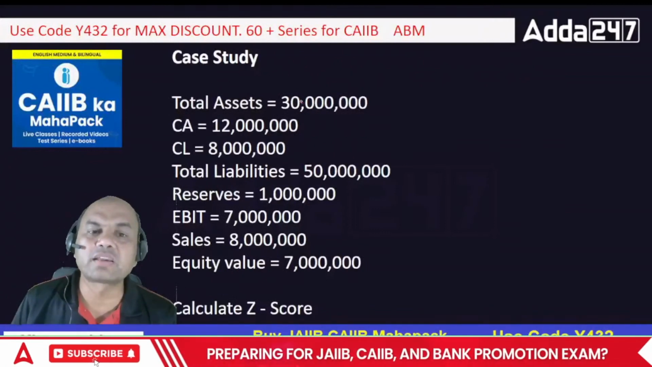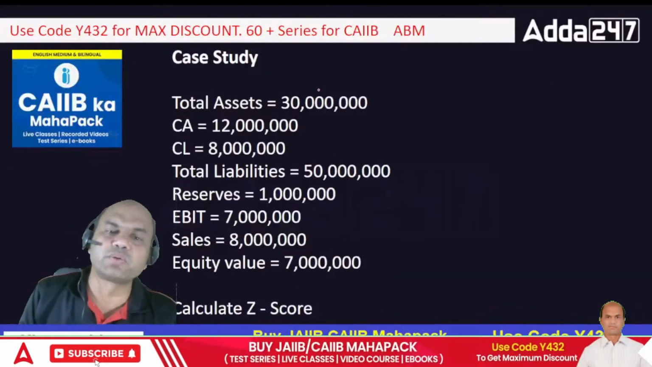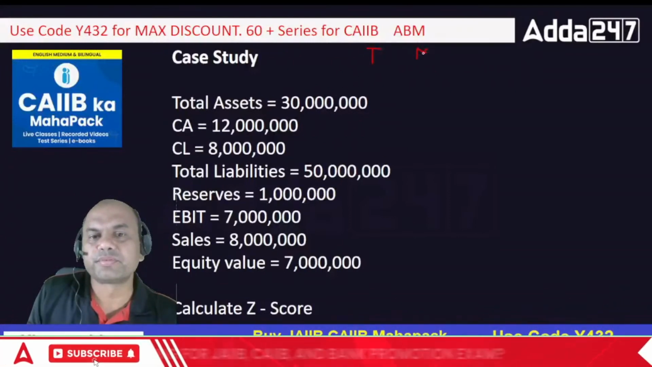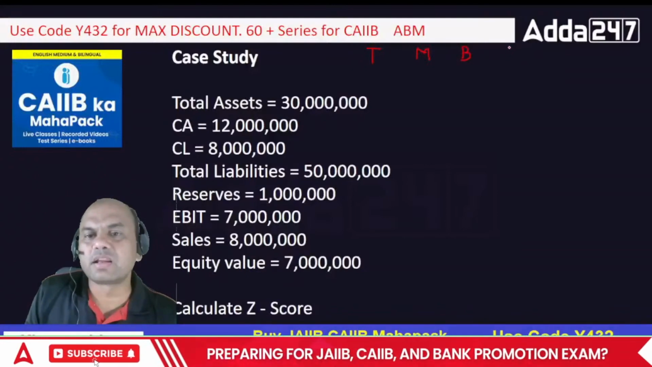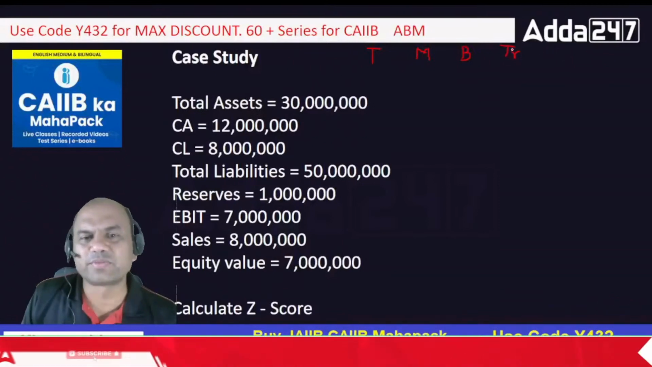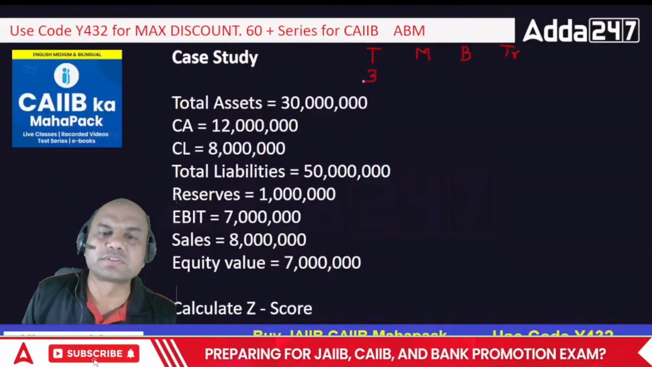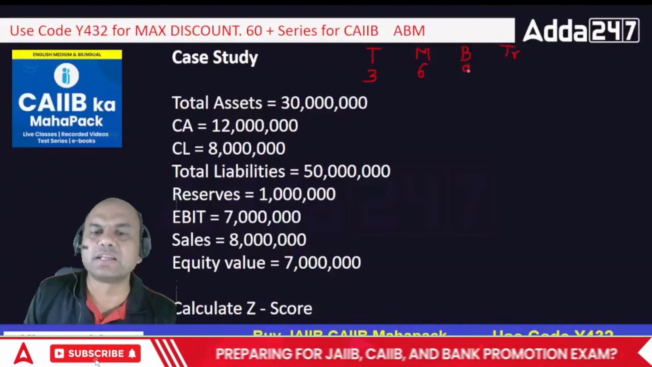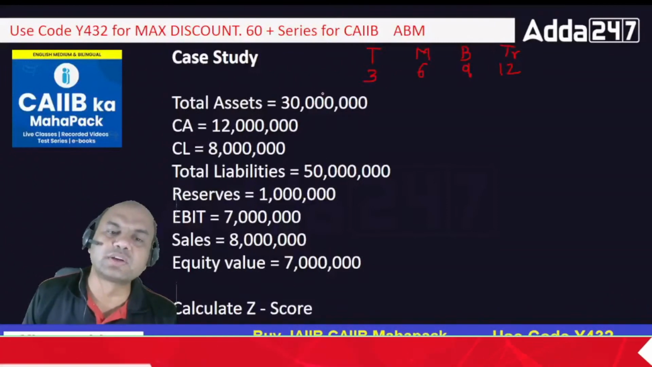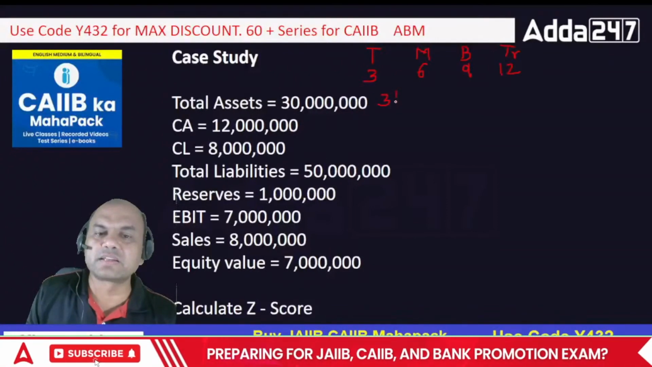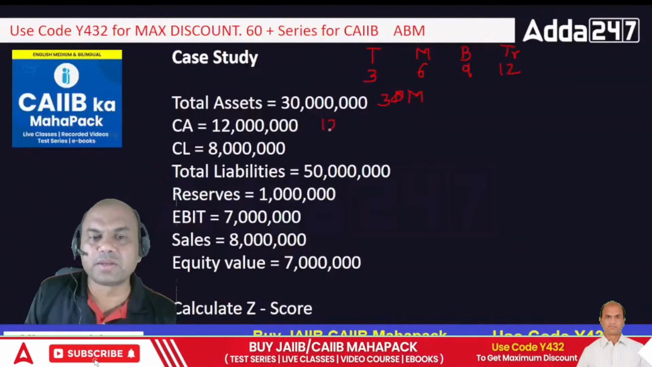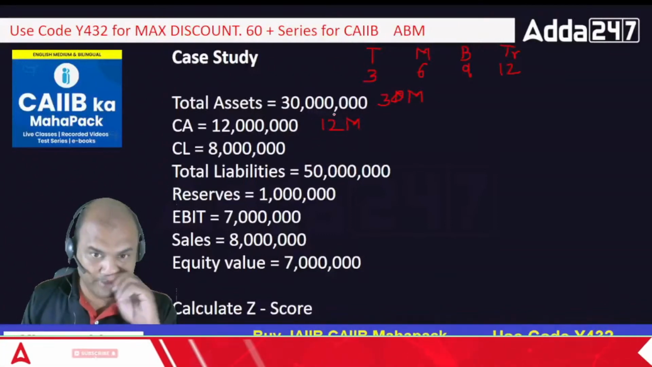Total assets given are 30 million. Here, 6 zeros, because the US has a very simple system: thousand, million, billion, trillion. They have something like zillion afterward also, but forget that. So thousand means 3 zeros, million means 6 zeros, billion means 9 zeros and trillion means 12 zeros. Simple. So now we have 6 zeros, so it is 30 million. I'll write it like this, 30 million. This is 12 million, then 8 million.